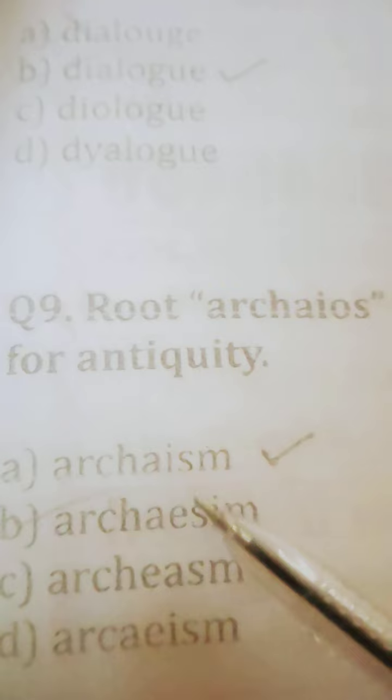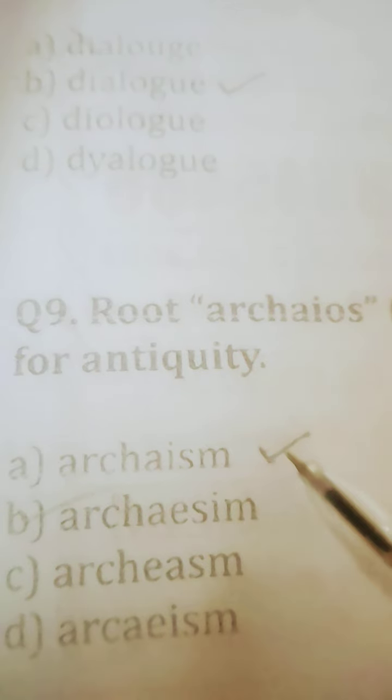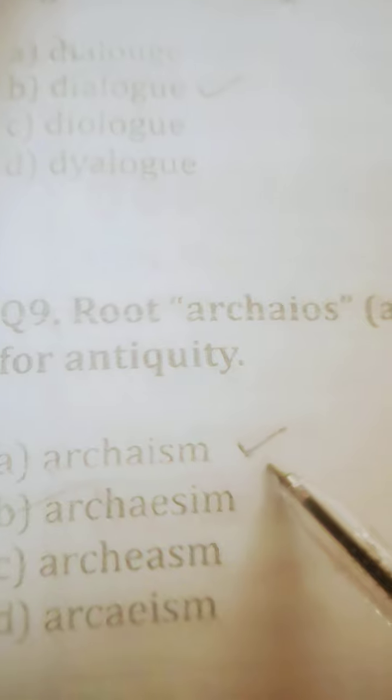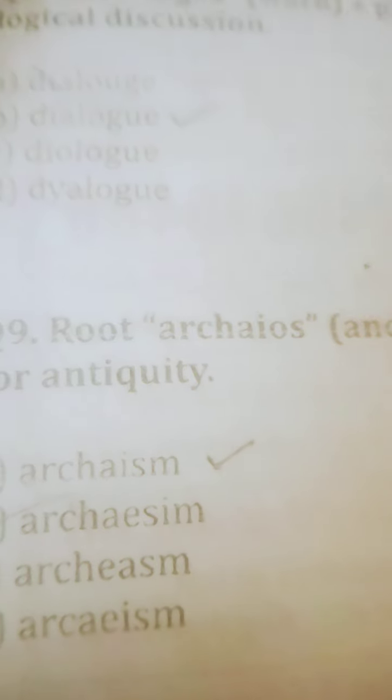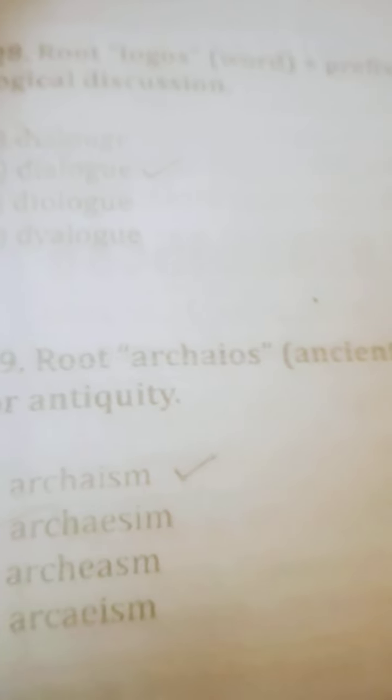Next, the root word archais, which means ancient, plus the suffix ism, which means belief, that is, respect for antiquity. And the word is archaism. Archaism means a thing that is very old or old-fashioned. That's why they have given respect for antiquity.